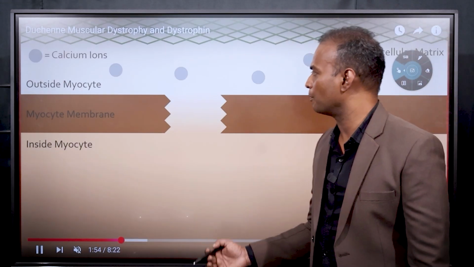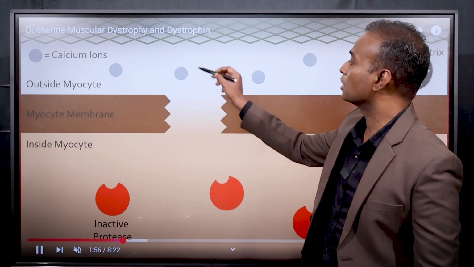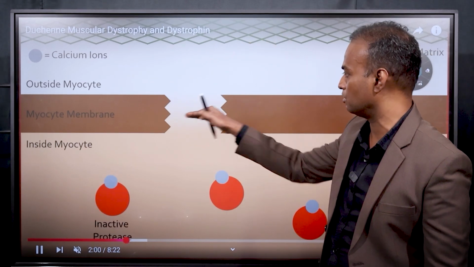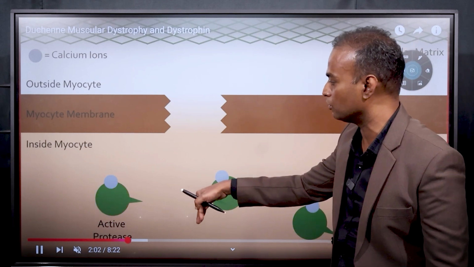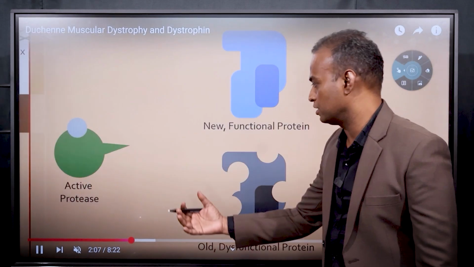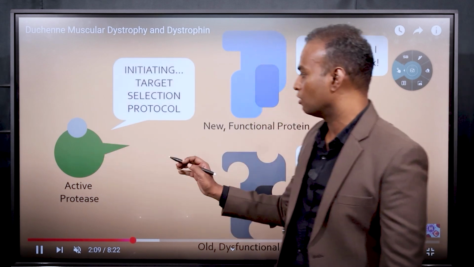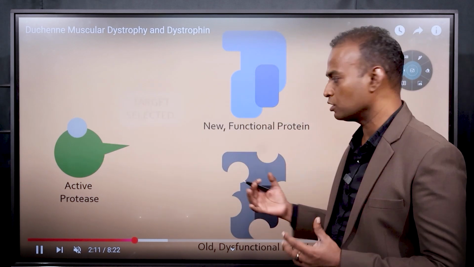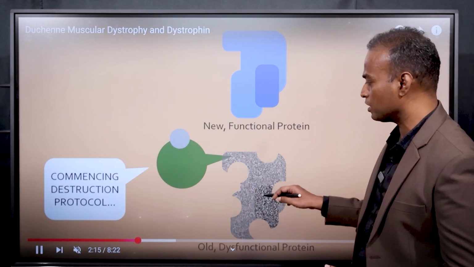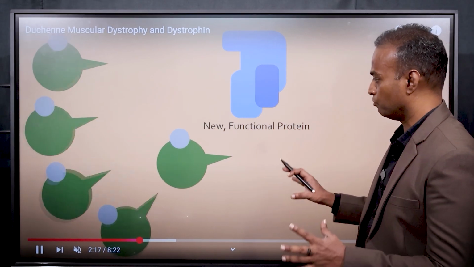An important thing that is going to happen is this: you can see these are the calcium ions. Because there is a discontinuation in the plasma membrane, they will easily come into the cell. Once they come into the cell, they will activate the proteases. The green ones are proteases. Normally they have to destroy the damaged proteins within the cell. Any protein that is damaged has to be removed.